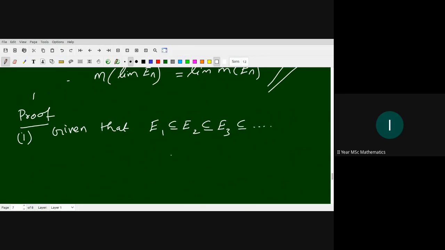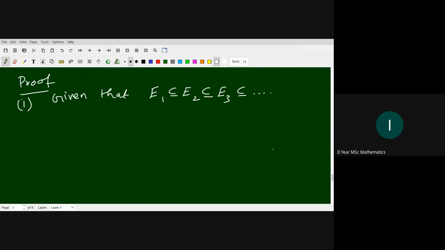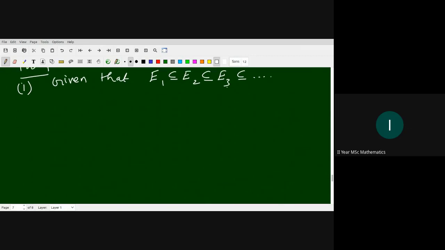Now we use countable additivity. From this increasing sequence of sets, we take a disjoint collection.